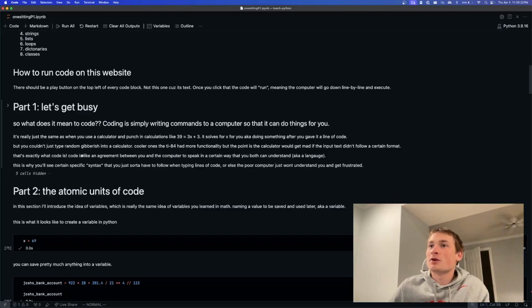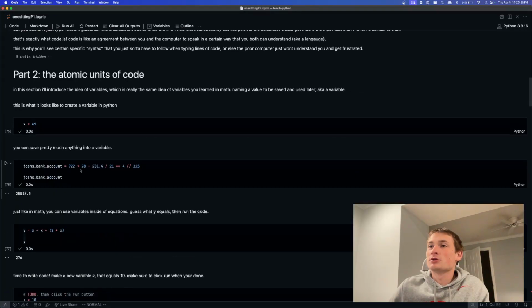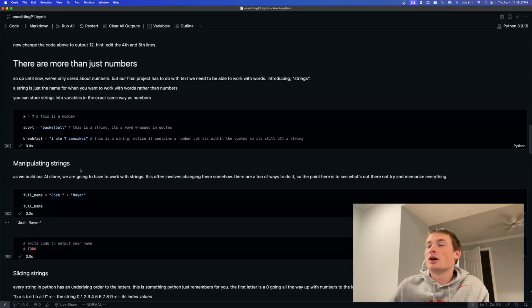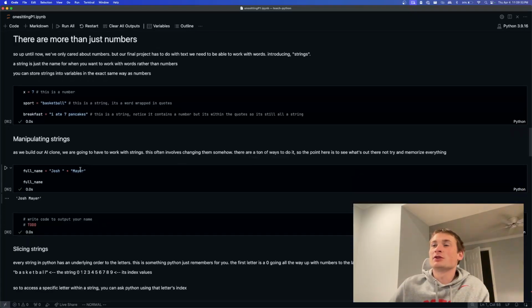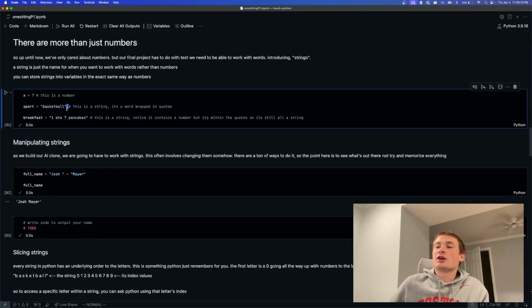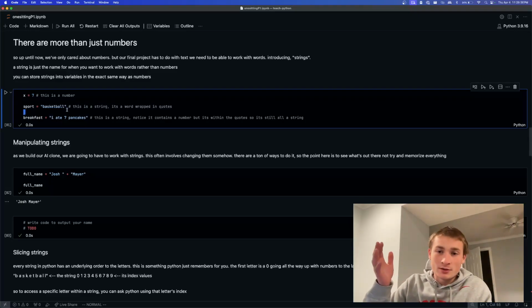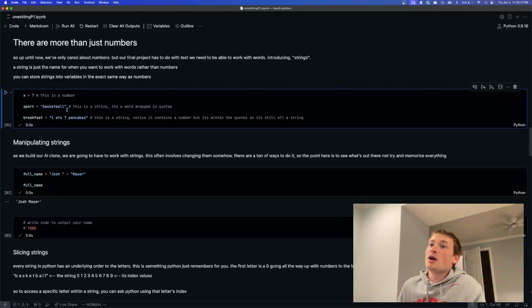So, we did part one yesterday, and now we are on to the second half of part two, where last time we looked at variables and numbers as atomic units of code. And this time, just another type of atomic unit, or another type of variable, if that analogy doesn't help you. There's more than just numbers in code, as you saw in the final project. We need to be able to work with words, especially if we're going to put in one of our essays. And so there's a thing called strings in Python. And a string is just the name for when you have a variable that is saving a word.